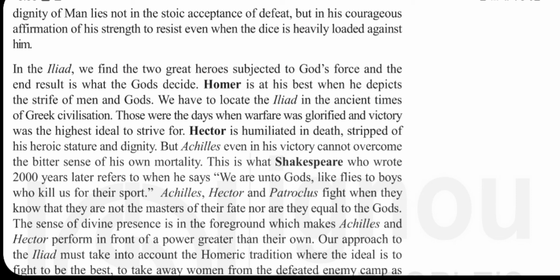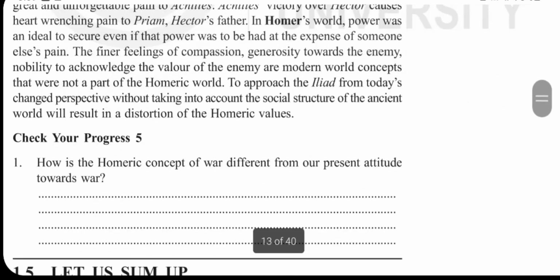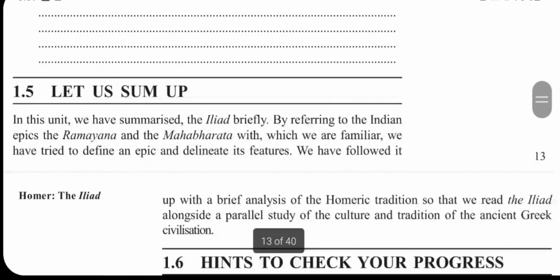But as we know, one man's victory is always another man's sorrow. Hence, Hector killed Patroclus. But what happened? It was heartbreaking for Achilles. But whom did Achilles' actions hurt? Priam, right? Likewise, everything is interdependent. One's success is another's sorrow always. That is all for this. Okay, thank you.